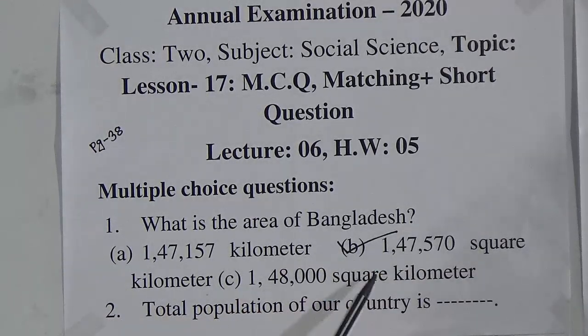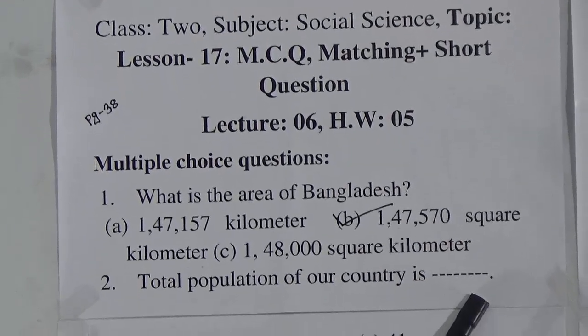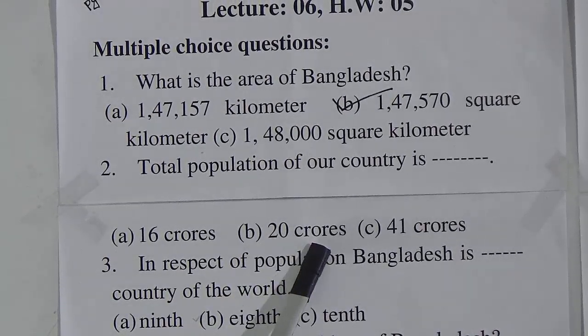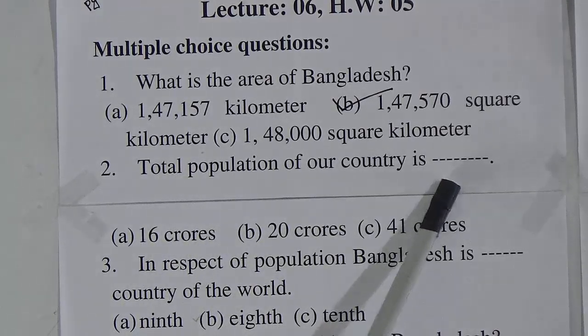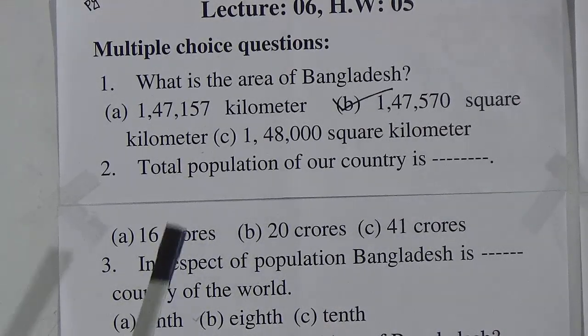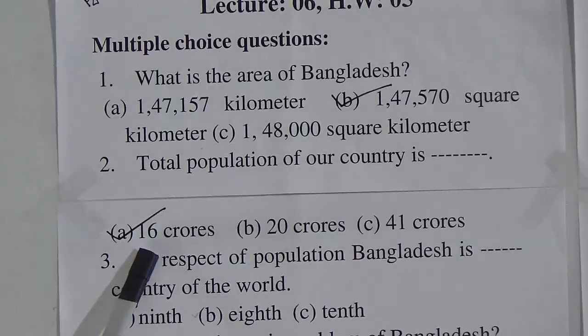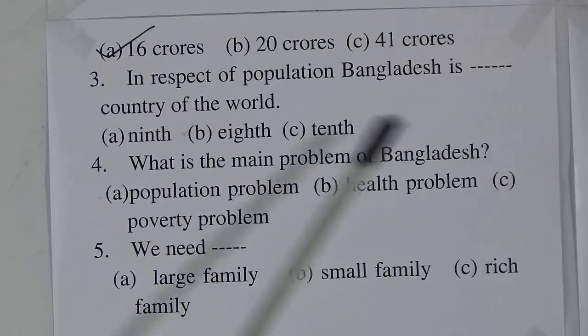What is the area of Bangladesh? It is 1,47,570 square kilometers. Now look at question number 2. Total population of our country is option A, 16 crores, B, 20 crores, C, 41 crores. So from our book lesson number 17, we have learned that total population of our country is 16 crores. So option A is the correct answer. It is 16 crores.